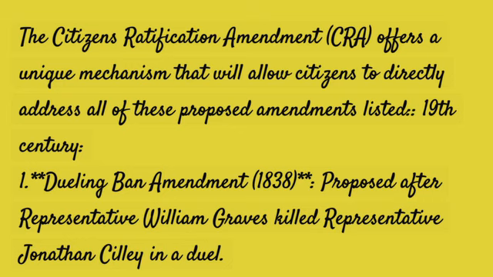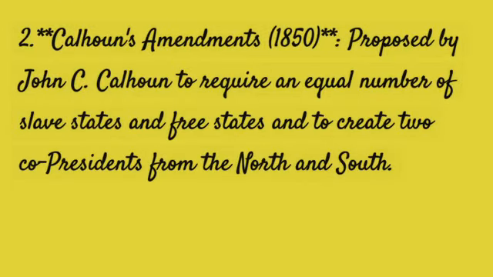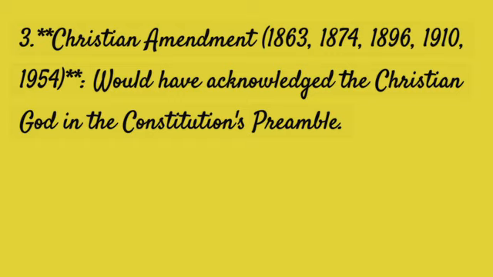Dueling Ban Amendment, 1838. Proposed after Representative William Graves killed Representative Jonathan Cilley in a duel. 2. Calhoun's Amendments, 1850. Proposed by John C. Calhoun to require an equal number of slave states and free states and to create two co-presidents from the North and South. 3. Christian Amendment, 1863, 1874, 1896, 1910, 1954. Would have acknowledged the Christian God in the Constitution's preamble.